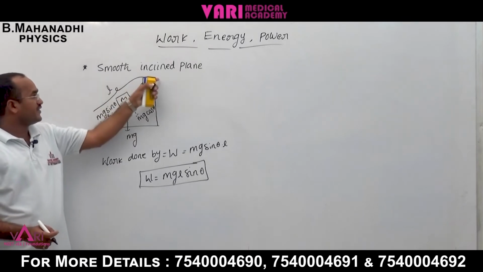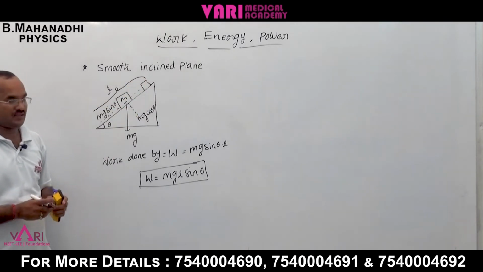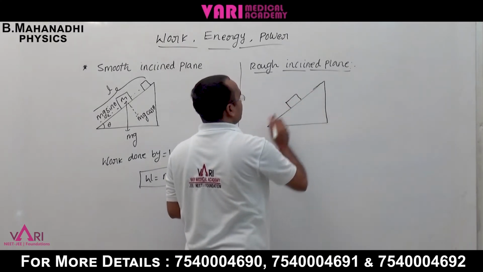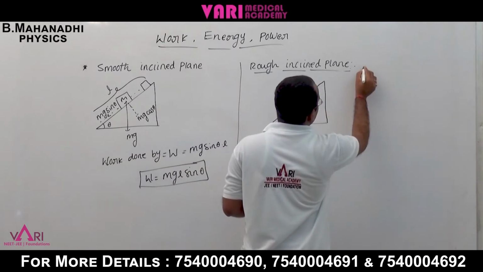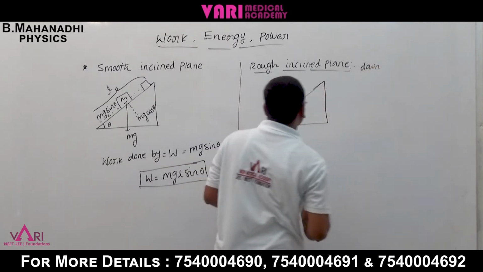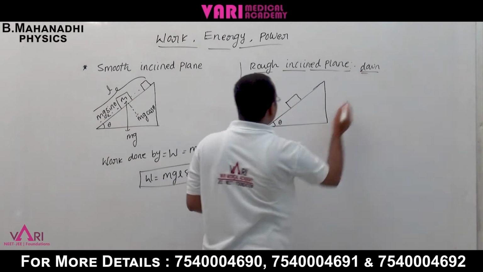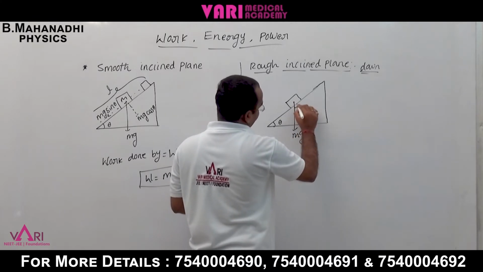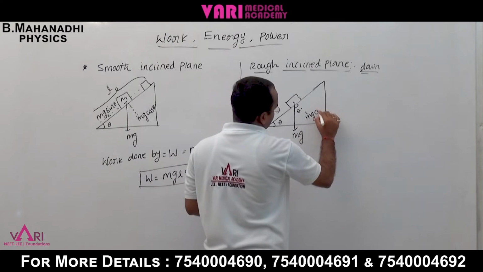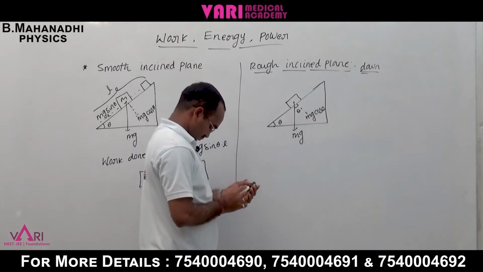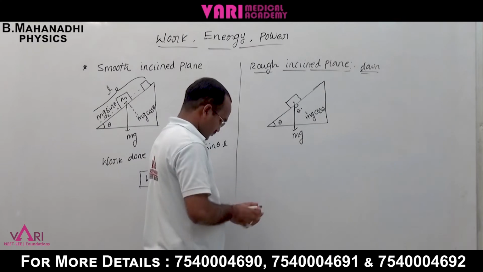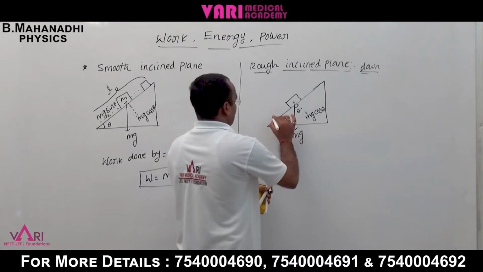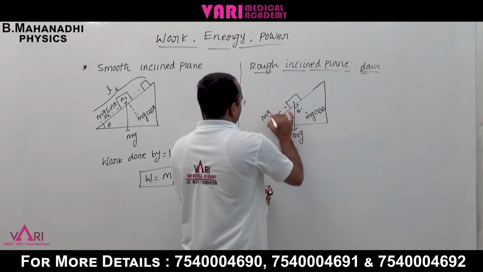Now, smooth inclined plane finished. If you have a rough inclined plane with angle theta and one body falling downside, the downward component is mg cos theta and mg sin theta.